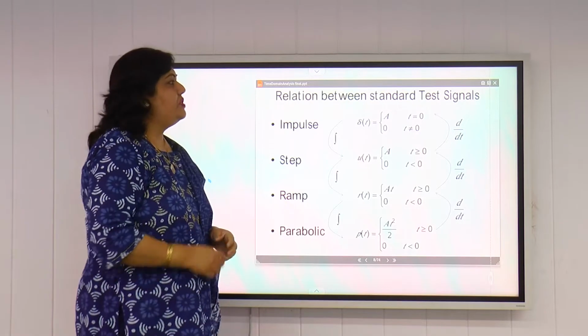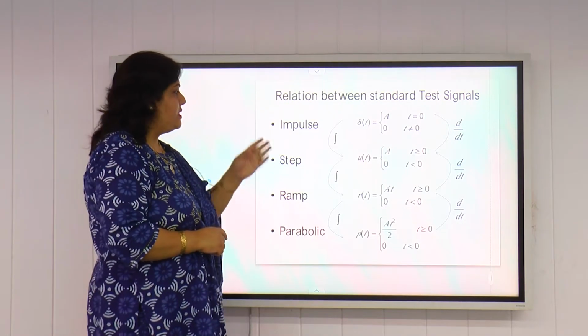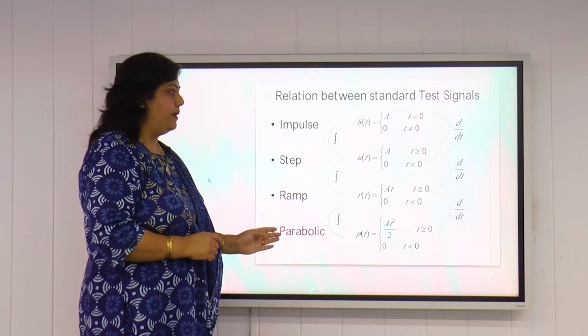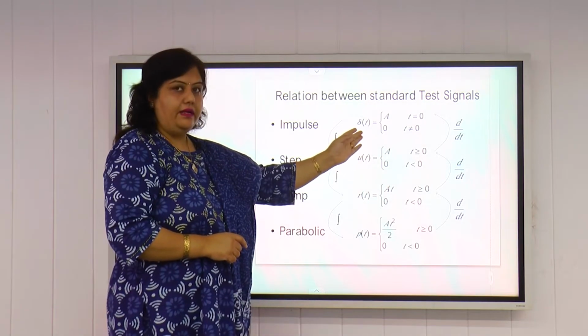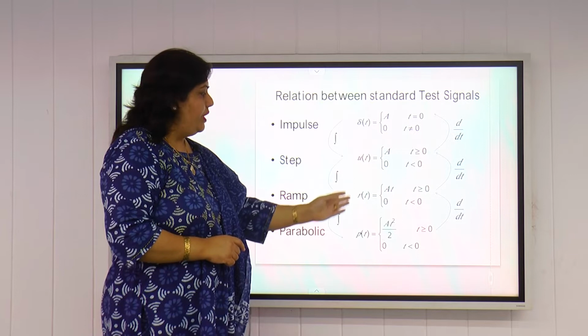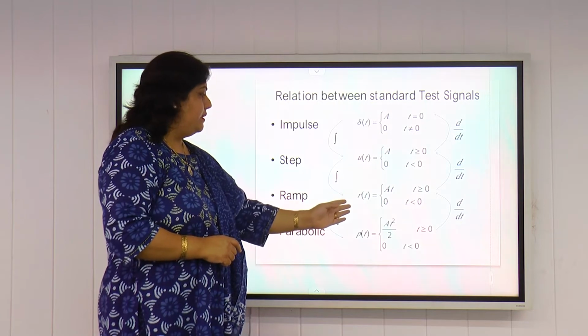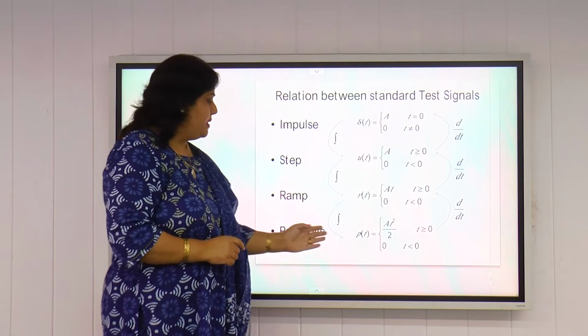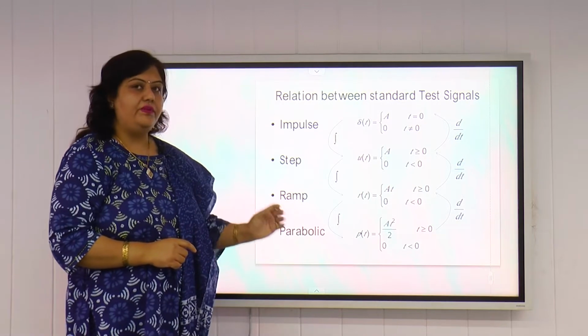Next, what is the relationship between these standard test signals? We start from impulse, then step, then ramp, then parabolic. Impulse is represented by delta t, as we have already told you. u(t) represents the step signal, r(t) represents the ramp signal, and p(t) represents the parabolic signal. Now, what is the relationship between these signals?